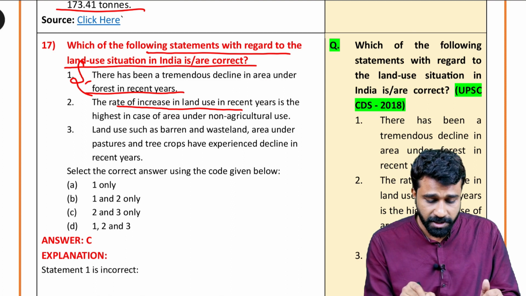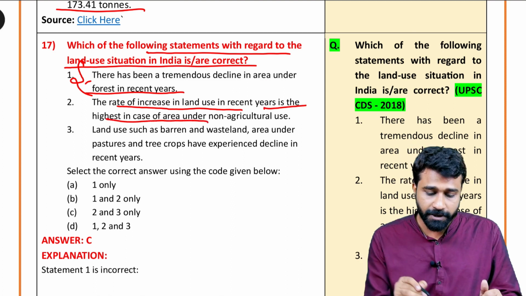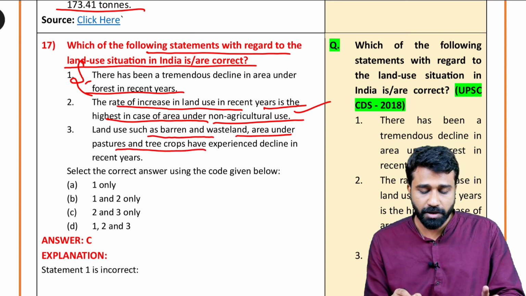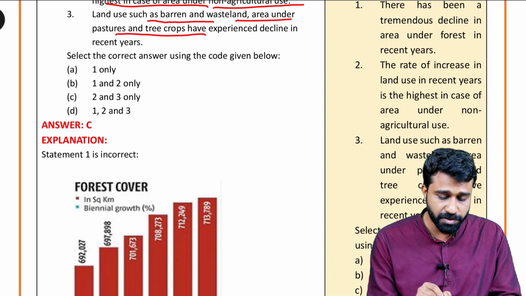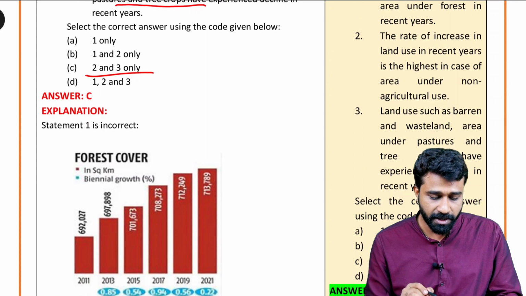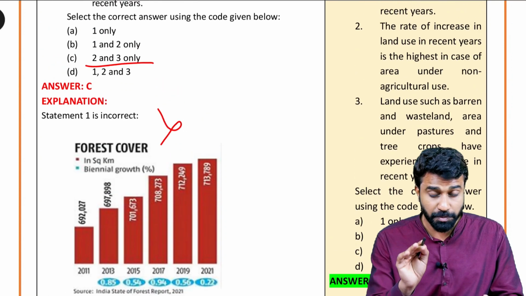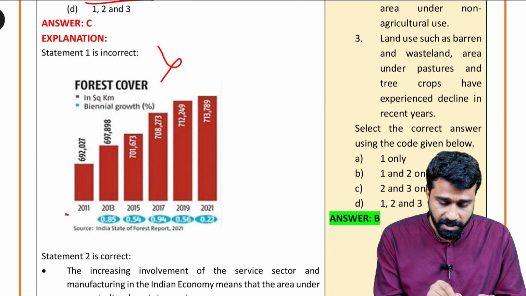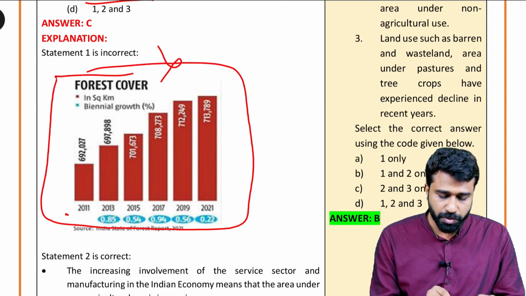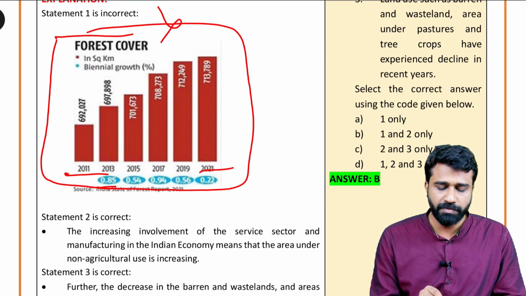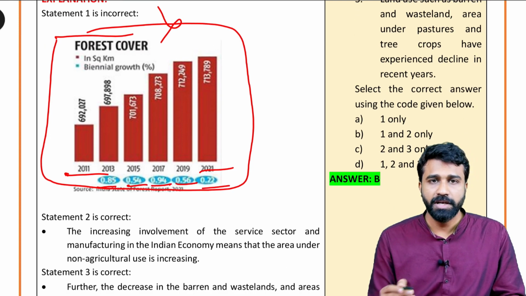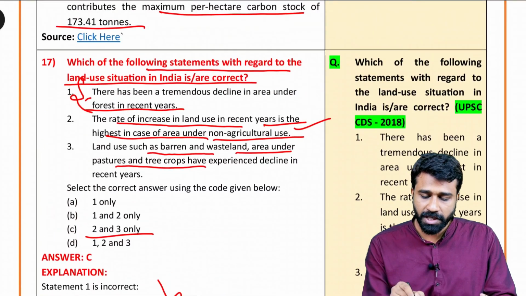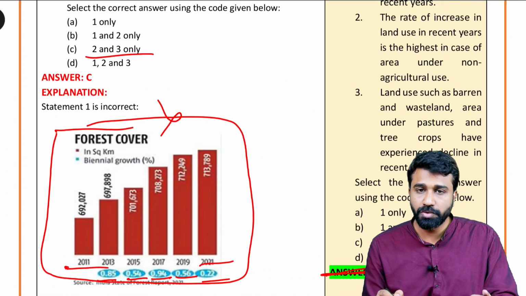in land use in recent years is the highest in case of area under non-agriculture use, that is fine. Land use such as barren wasteland or area under pasture tree crops have experienced decline in recent years, that is also fine. So statement 2 and 3 are correct, and the first statement is incorrect. And as per the statistics given by the forest cover biennial growth 2011 to 21, we witnessed 0.85, 0.54, 0.94, 0.54, this kind of increase in the forest cover. So for the 2018 statement, here the option may be given wrong, don't worry.